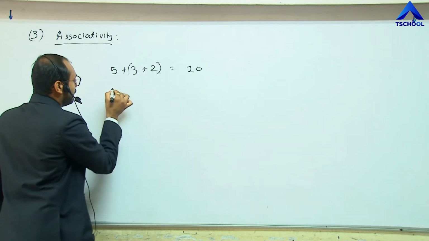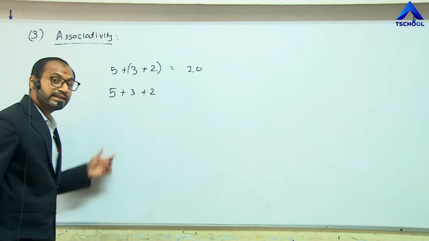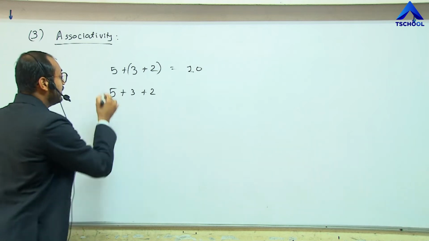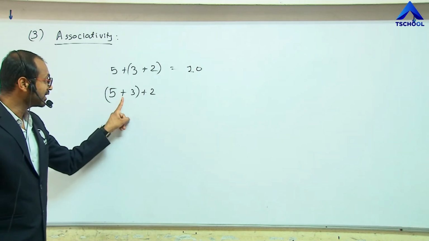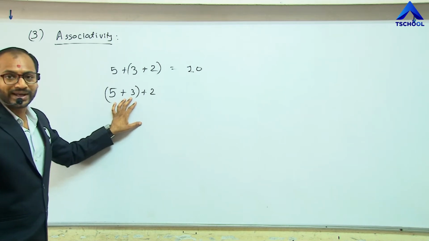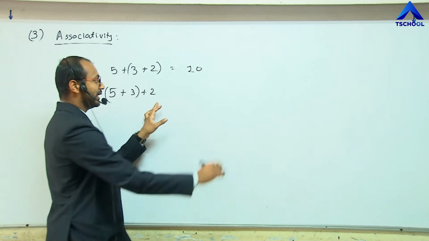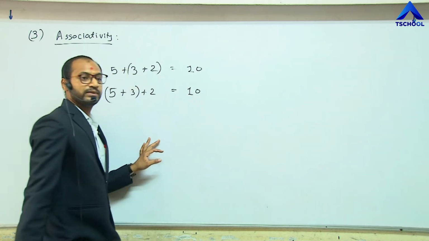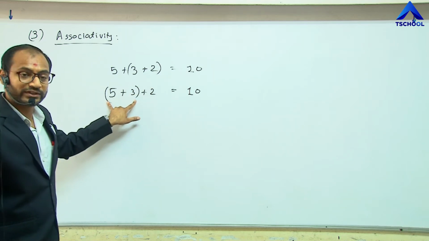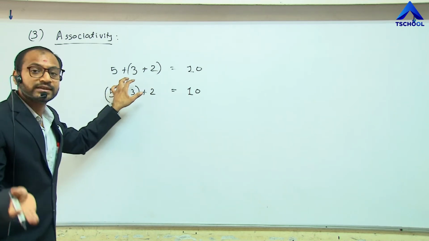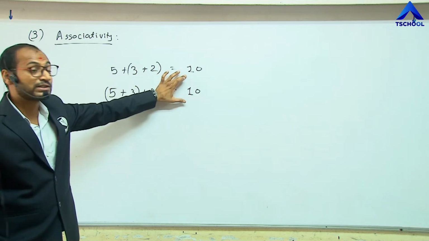And if we take the same numbers for the addition, but in this case, let me group these two numbers, 5 and 3. That means we have to perform the addition for 5 and 3 first. Now 5 plus 3 is 8, plus 2 gives 10. So if we change the grouping for a certain operation, either addition, subtraction, multiplication or division, the result must not change.